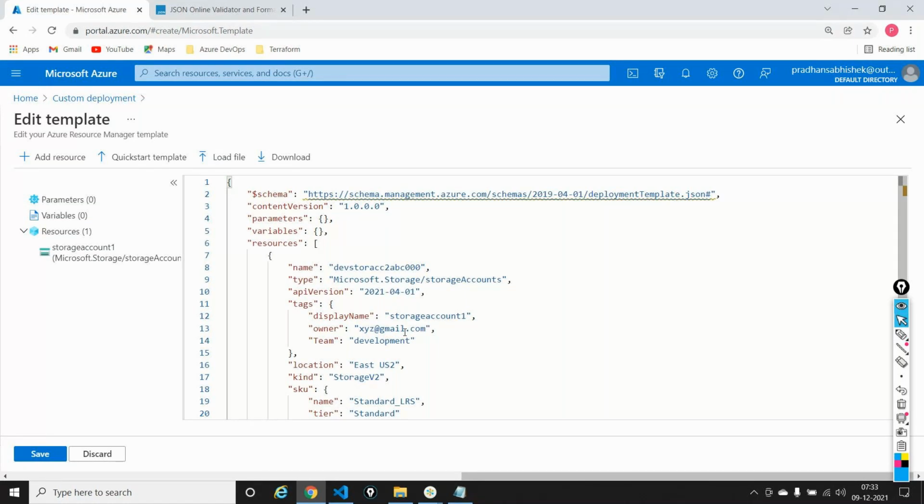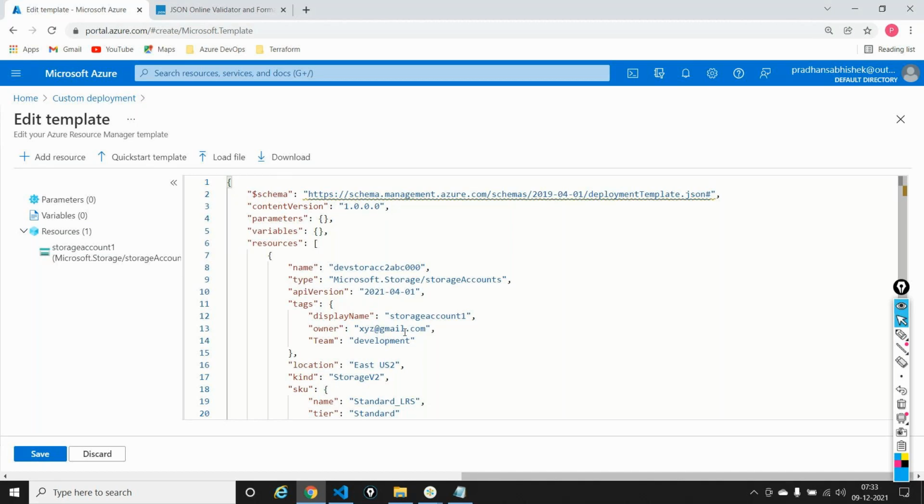It should throw an error, but it won't. Here, these are known as incremental deployments. If you do the same thing with PowerShell, it will throw an error. If you don't have an if-else, it will definitely throw an error telling you that this storage account with this particular name already exists, so I cannot go ahead and create it.